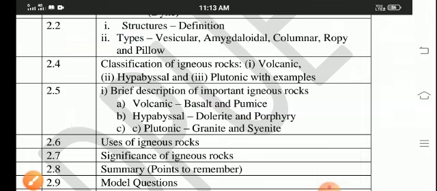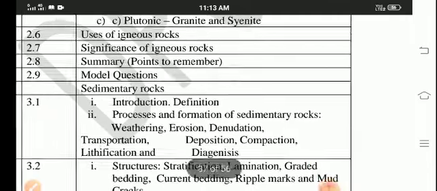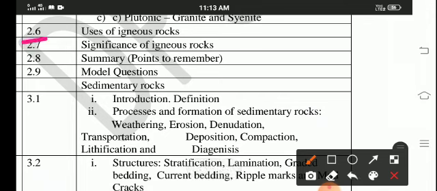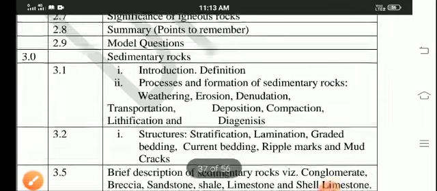In that, three are there: volcanic, abyssal, and plutonic. And the sixth point there, use of igneous rocks. Seventh point also there, significance of igneous rocks. And eighth point there, summary. And these are the model question papers on sedimentary rocks.